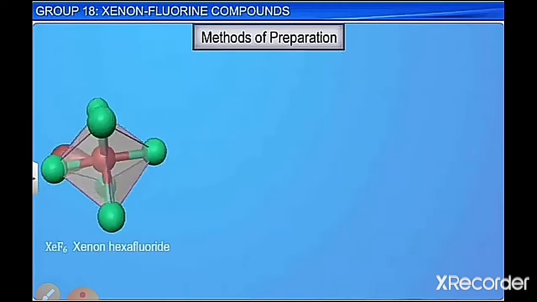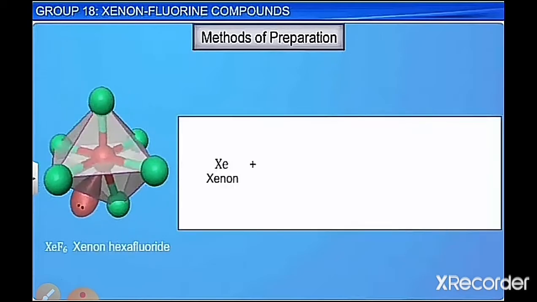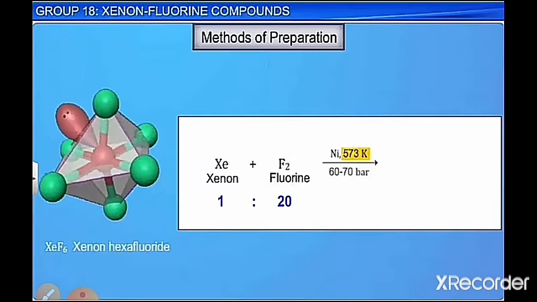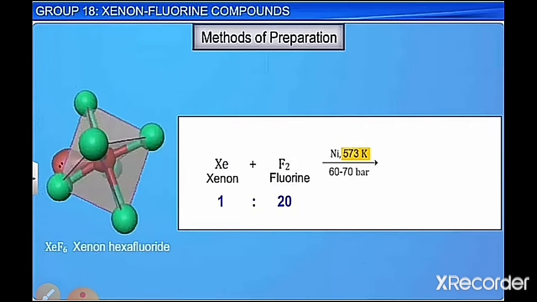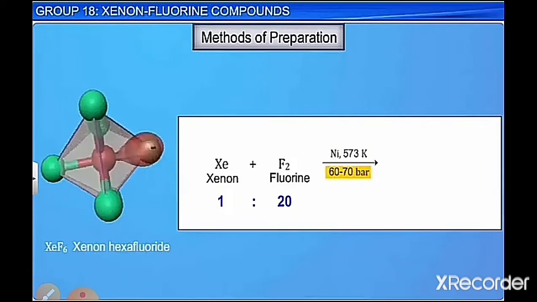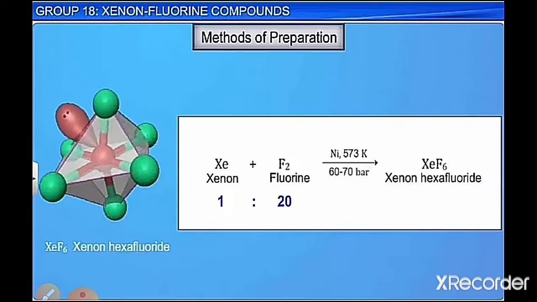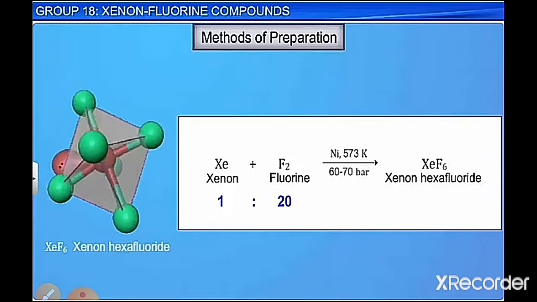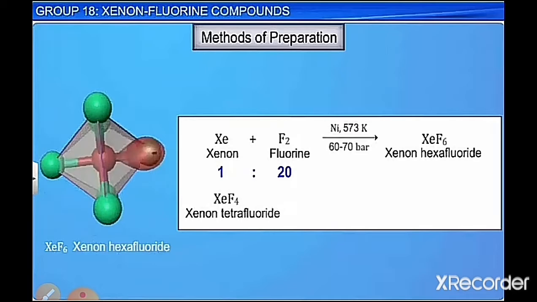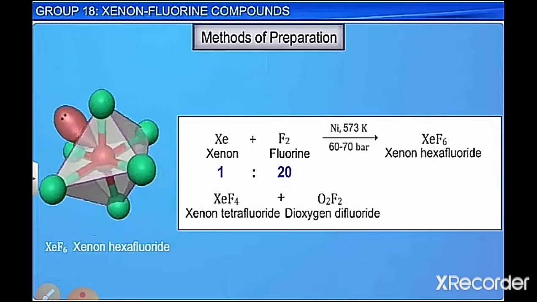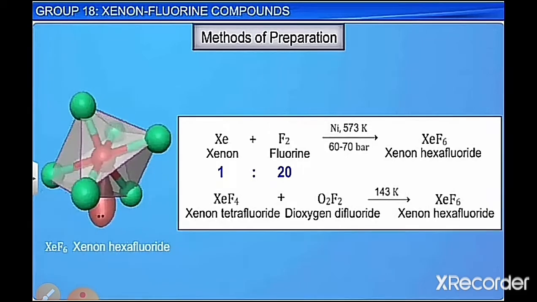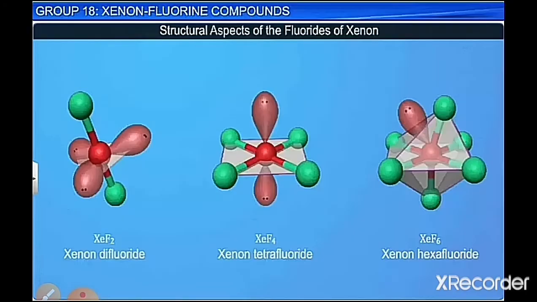Now XeF6 can be prepared by combining xenon with fluorine in the ratio 1:20 at 573 Kelvin in the presence of nickel and a very high pressure of 60 to 70 bar. We get xenon hexafluoride. So there are different methods to prepare xenon fluorides. Xenon tetrafluoride, when combined with dioxygen difluoride at 143 Kelvin, also gives the hexafluoride.